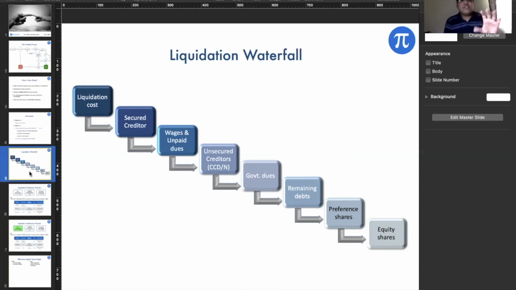Out of the liquidation proceeds, the first thing you have to pay is the liquidation cost. Then come secured creditors, meaning those who have a right on your assets. Then you have the wages and unpaid dues of your employees. Then you have the unsecured creditors.